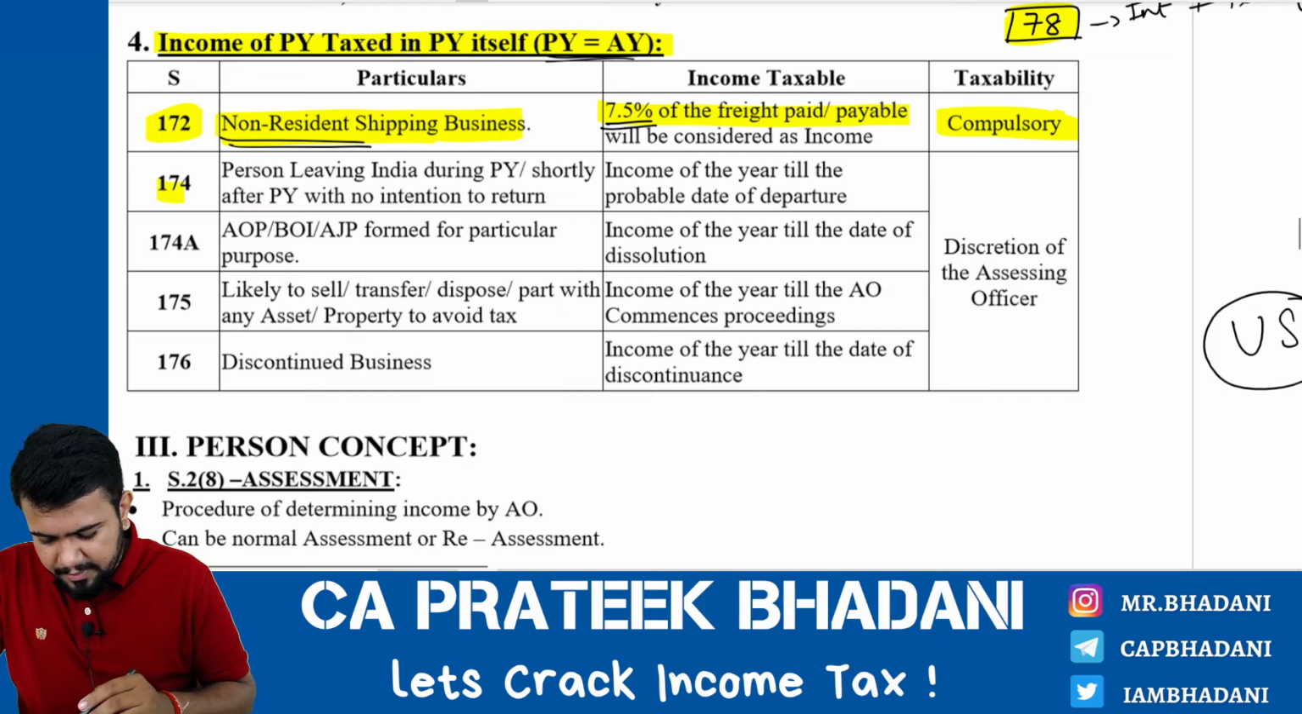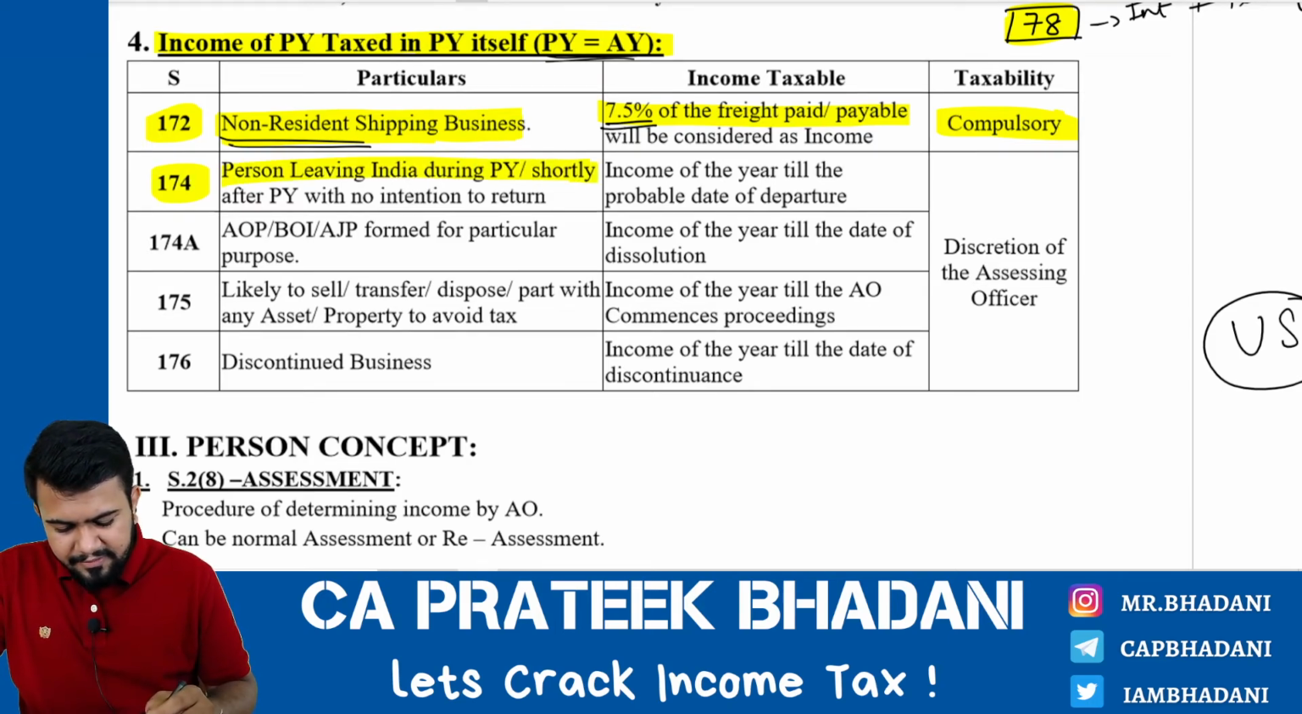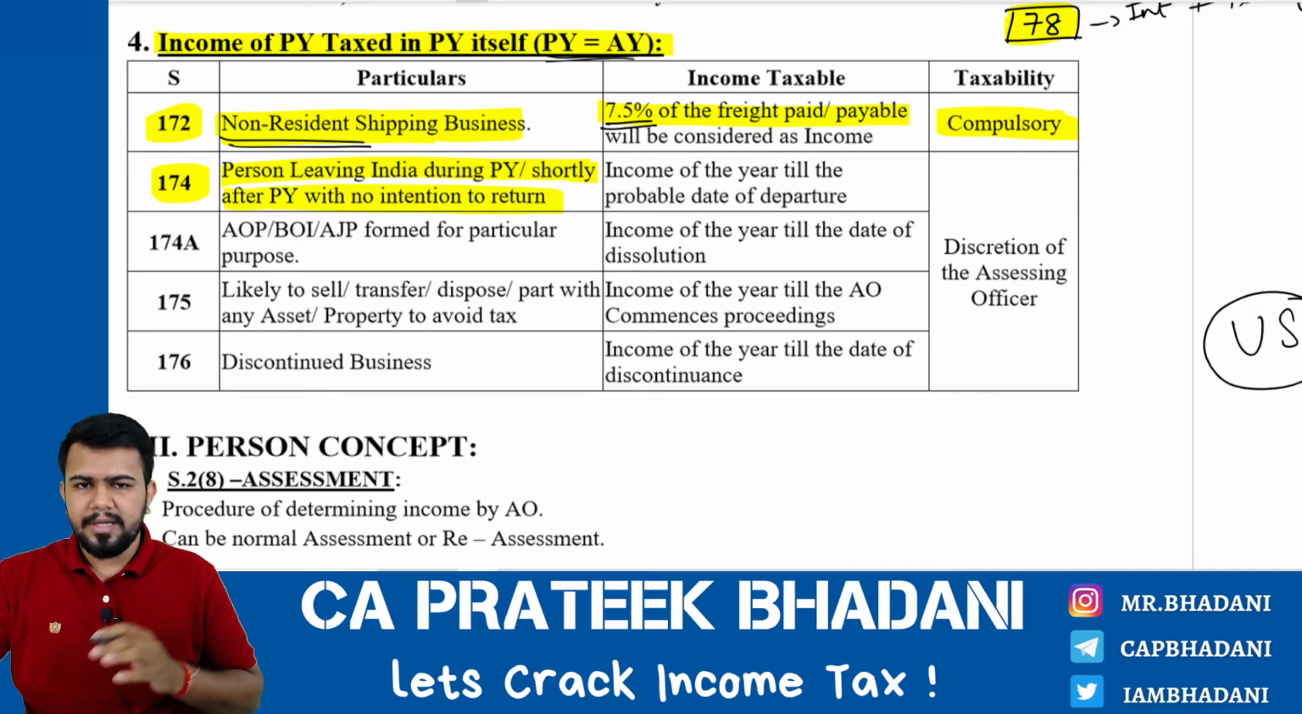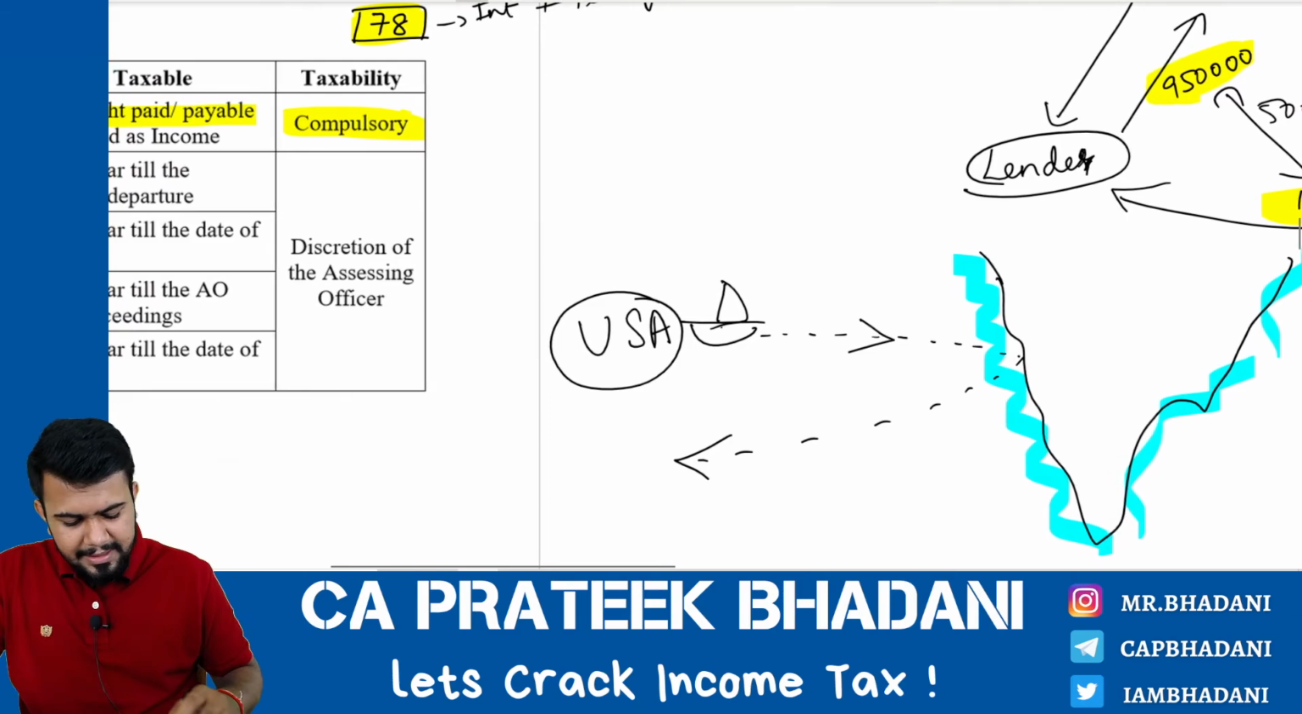Next, section number 174. A person leaving India during the previous year or shortly after the previous year with no intention to return back. Okay, let's take an example.